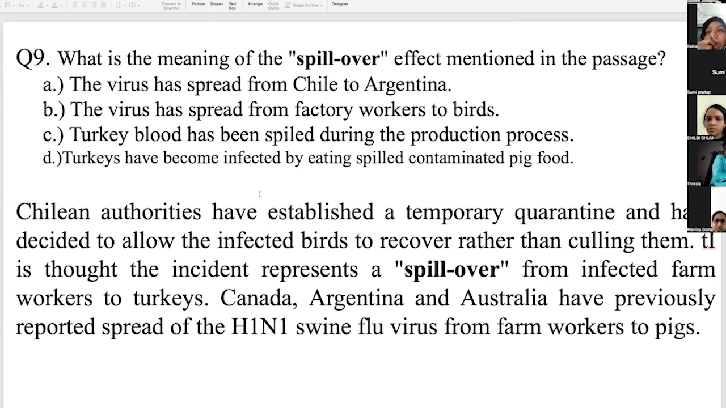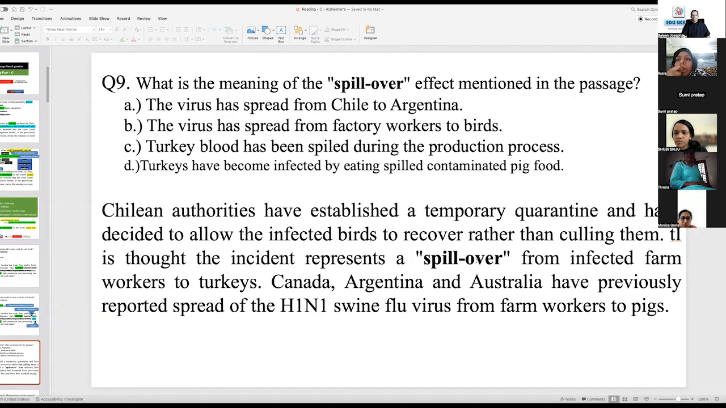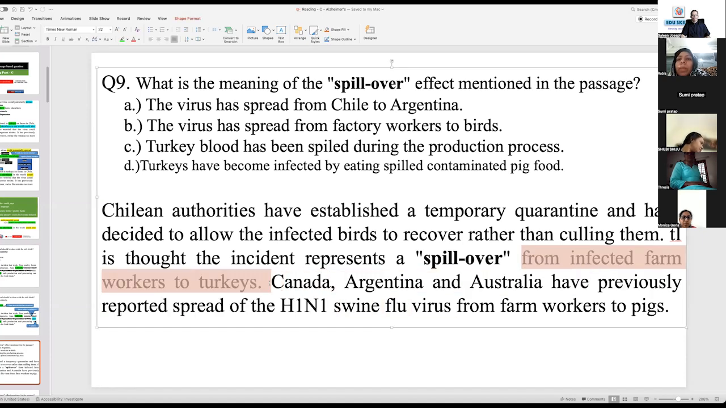Okay, now this is a lexical question, because spillover is highlighted. Normally it is highlighted in the text and the question stem. So immediately you have to go to the highlighted portion of the word. Now from there, what is given? What is given soon after the highlighted word is very, very important. So what is option B? The virus has spread from factory workers to birds.